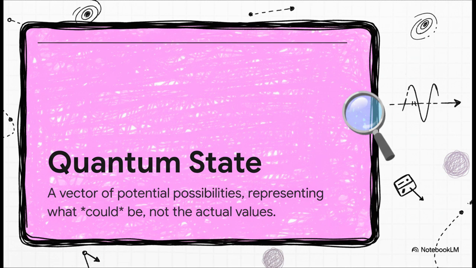Instead, it exists in a cloud of possibilities, a state of pure potential. It's described by a mathematical tool called a state vector, which is basically a list of everything it could be. So it's not about what is, it's about what could be.